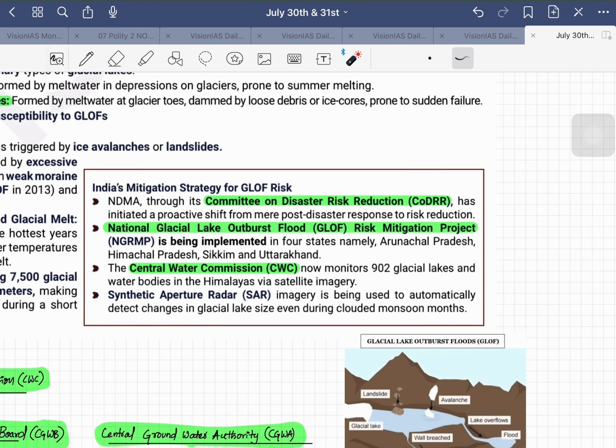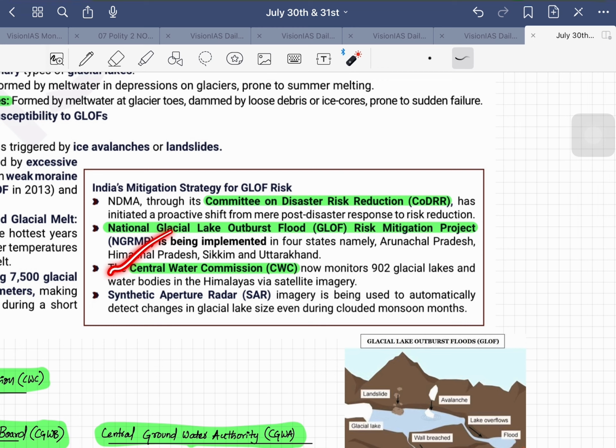And the next one is India's mitigation strategy for GLOF risk. What are the mitigation measures? The Committee on Disaster Risk Reduction, NDMA. The next one is the National Glacial Lake Outburst Flood Risk Mitigation Project in four states: Arunachal Pradesh, Himachal Pradesh, Sikkim, and Uttarakhand. Next, the Central Water Commission now monitors 902 glacial lakes.